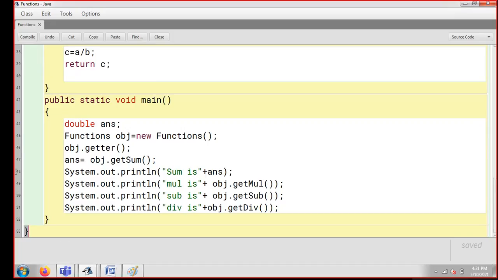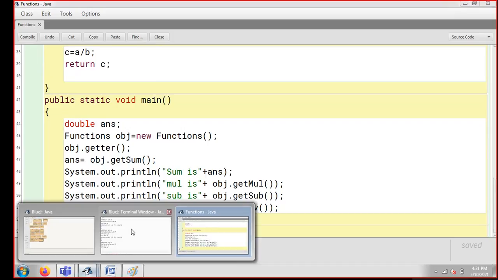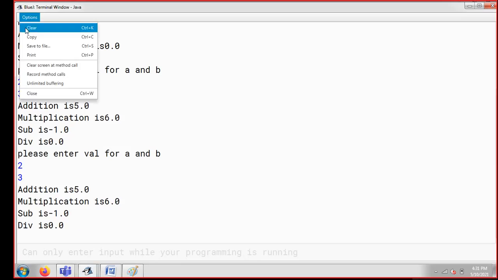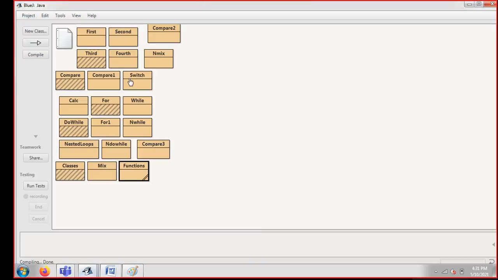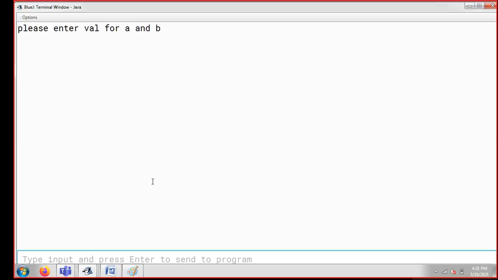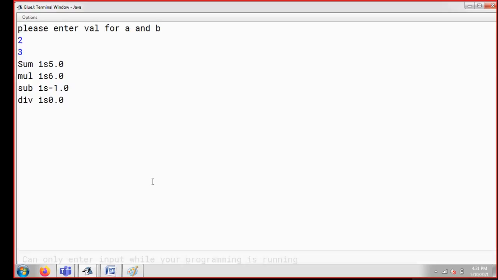I'm going to click on compile. I'm going to remove everything from my console so that you will be able to understand. Here I'm clicking on option, clearing everything, coming back to my main screen, and this is my function. I'm going to right click here and click on void main. You can see my function is asking me for values of A and B. I'm writing 2 for A and 3 for B.